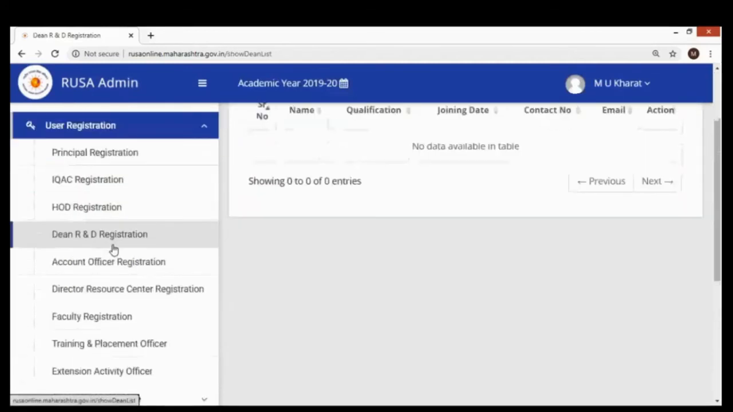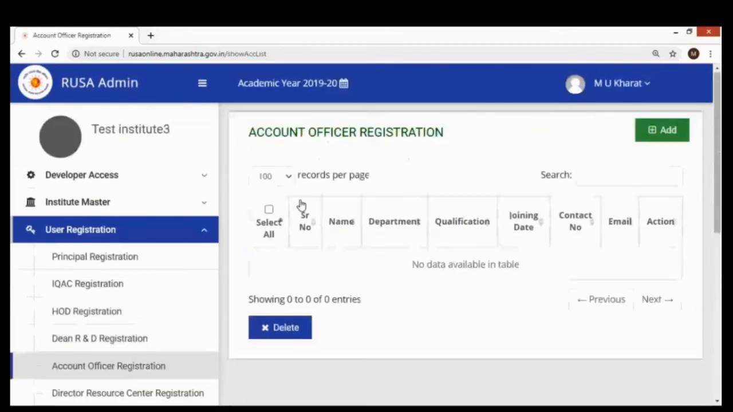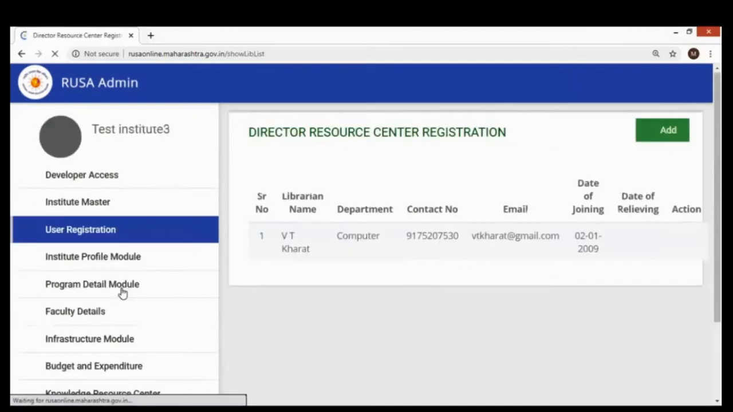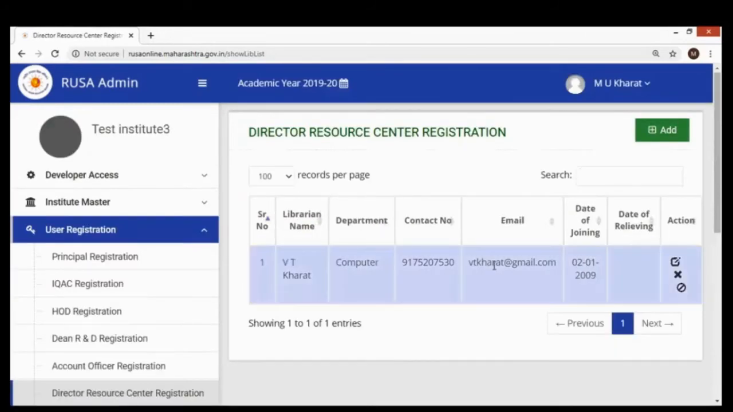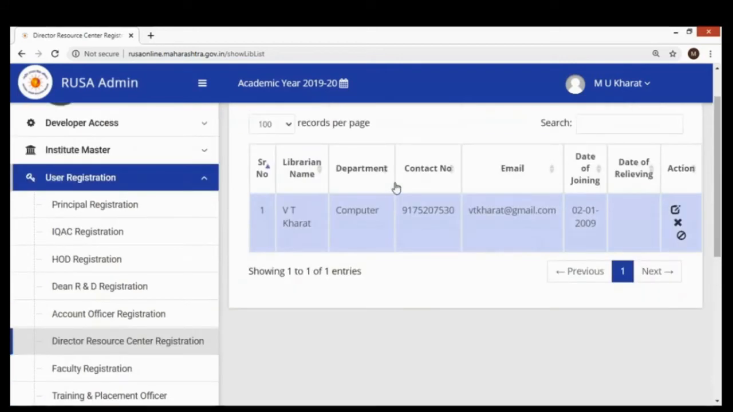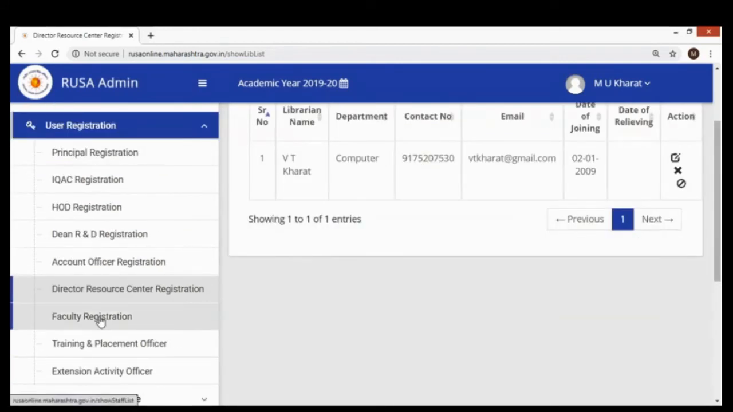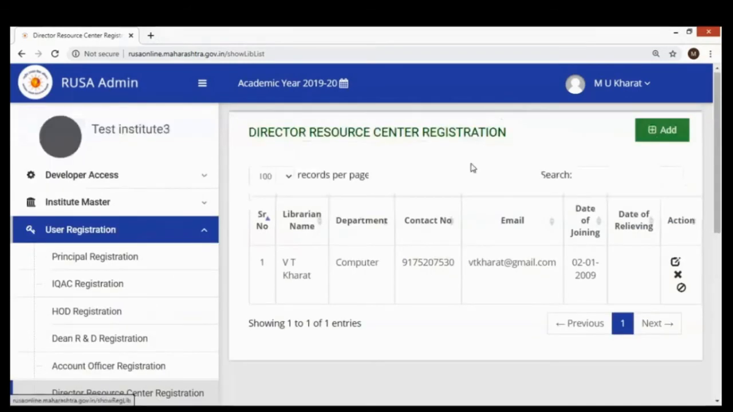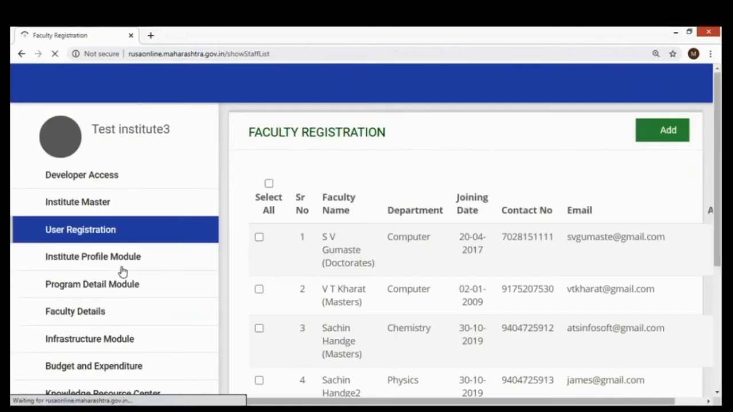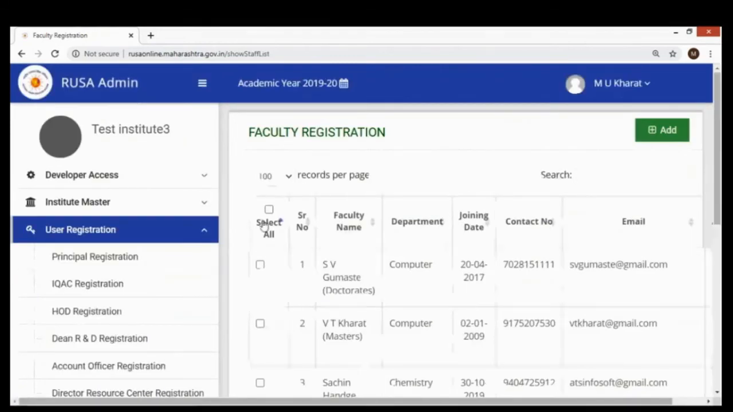Then accounts officer, in the same way. Then director resource center, that is librarian. You can go over there, do the things and get that person registered into the system. And then, see here, I am now working as an IQAC login holder and I can add over here. But when I go for the faculty registration, then various faculties can be registered, not by IQAC.